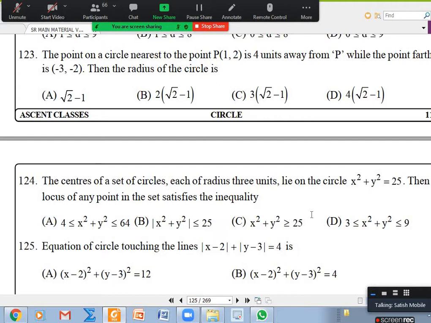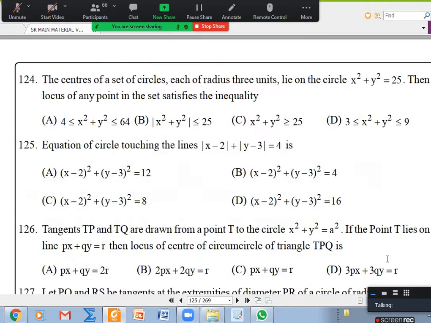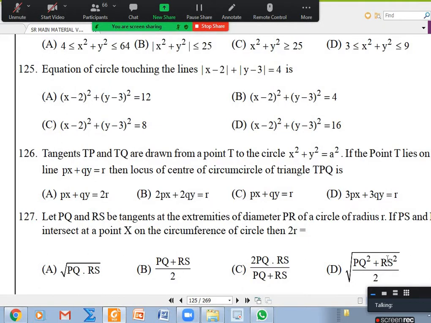Anybody any doubt? Up to 127? Sir, 126. 126? Okay.